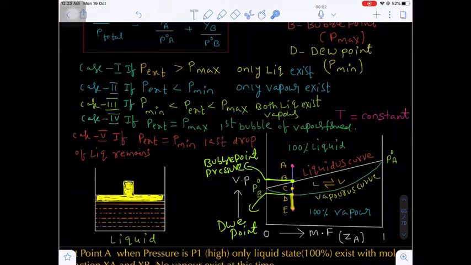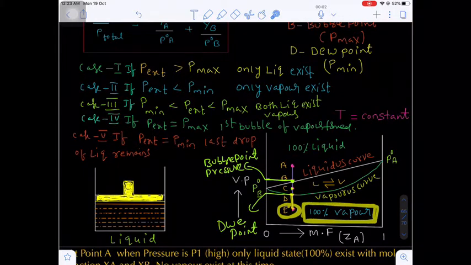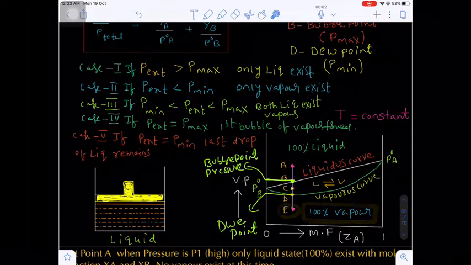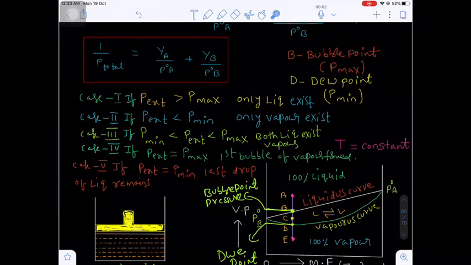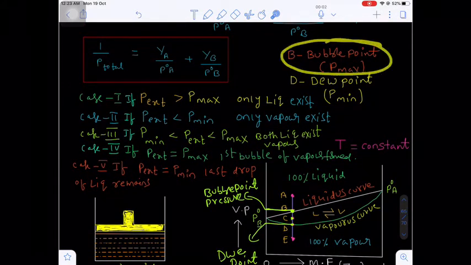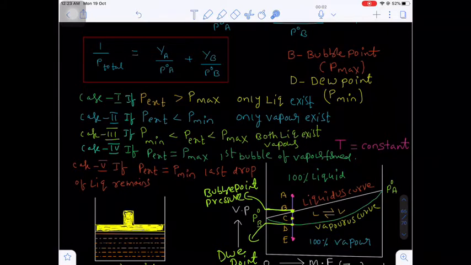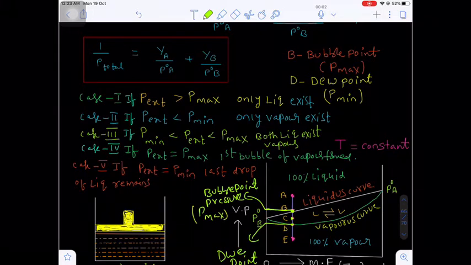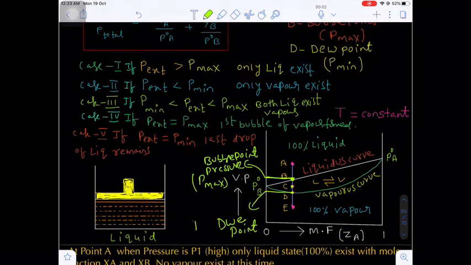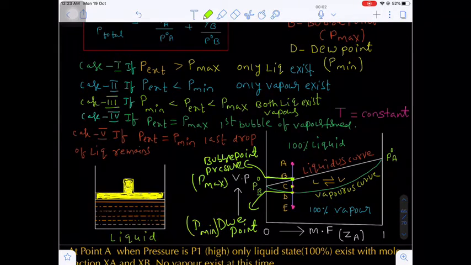If you further decrease the pressure, you will reach point E, where you will have 100% vapor. Are you getting my point? Now here you see, at the bubble point pressure, let's suppose this will be the P maximum pressure. And we are taking the dew point as the P minimum pressure. This will be the P minimum pressure and this will be the P maximum pressure.